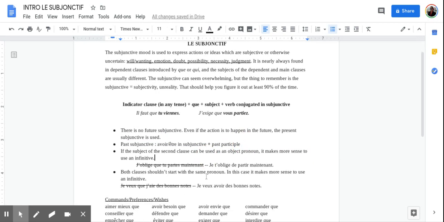Okay, now we'll be looking at this a little bit more, but this is why we kind of looked at the infinitives and our prepositions beforehand, because if the subject of the second clause can be used as an object pronoun, it makes more sense to use an infinitive, right?